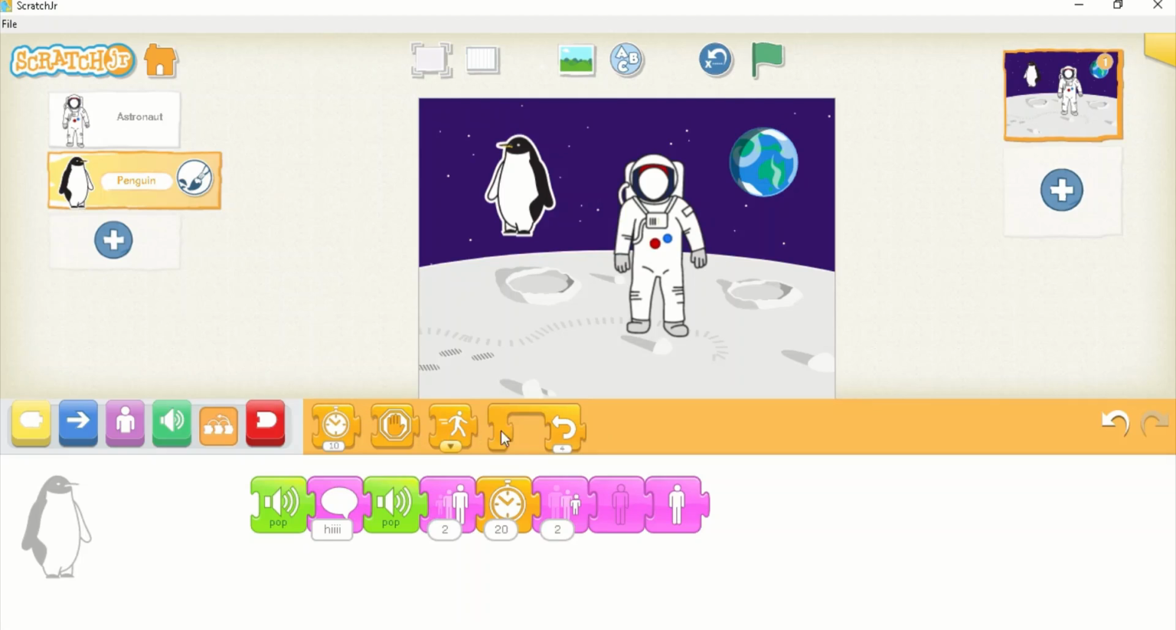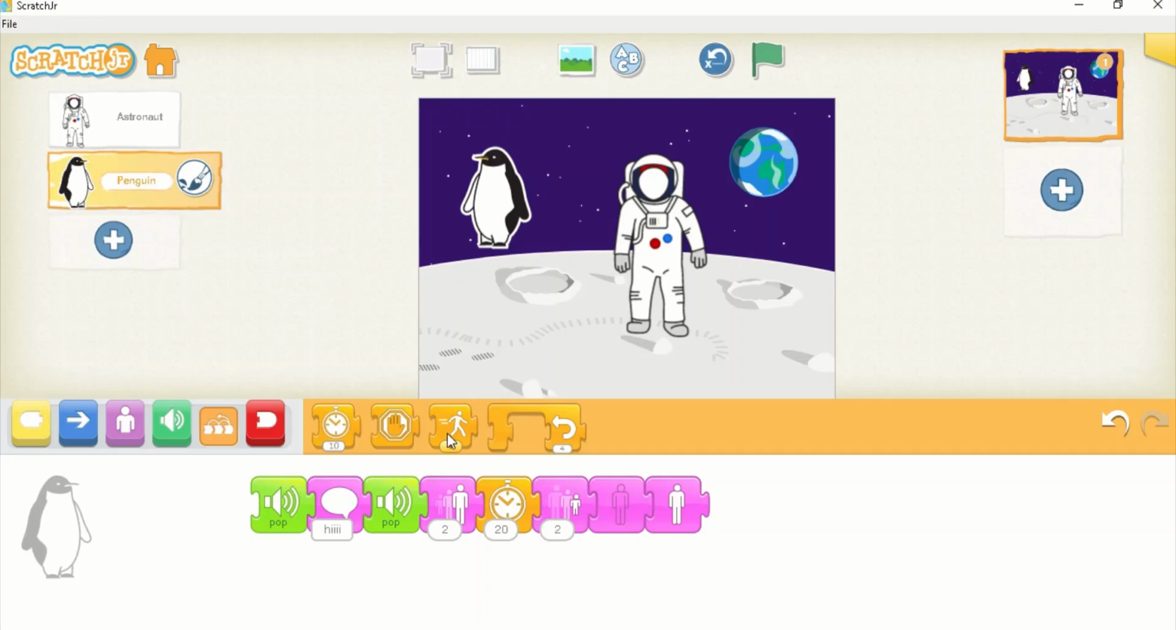It is having four options. The first one is wait. Whatever time you tell the character to wait, it will wait, but remember the time here is in milliseconds. So the more time you give here, for that many milliseconds it will wait and then play again. Like here I have used 20 and the character penguin waited for 20 milliseconds. Stop.